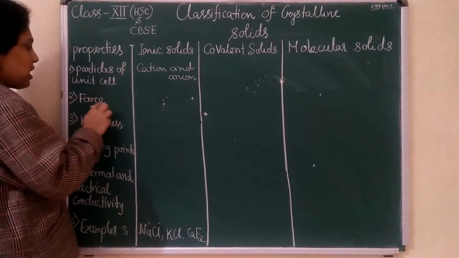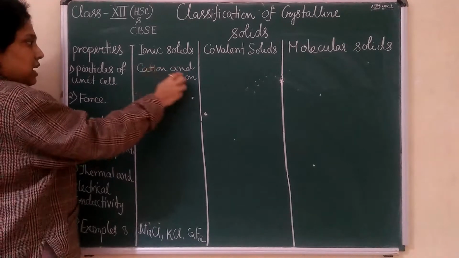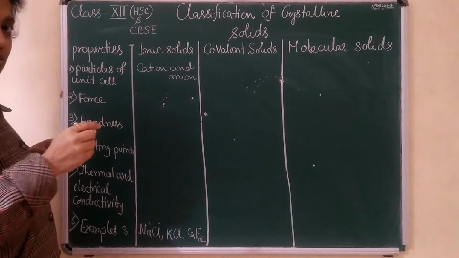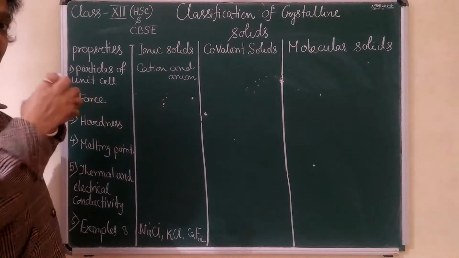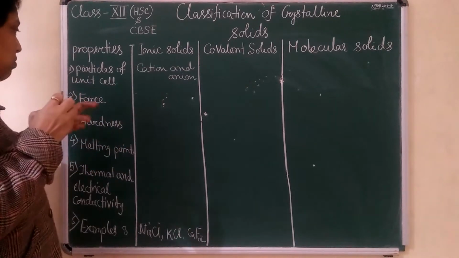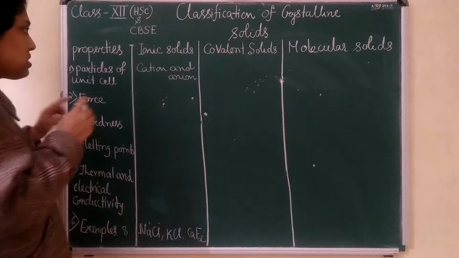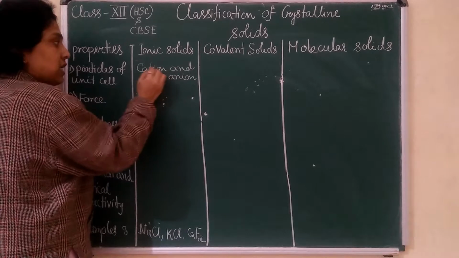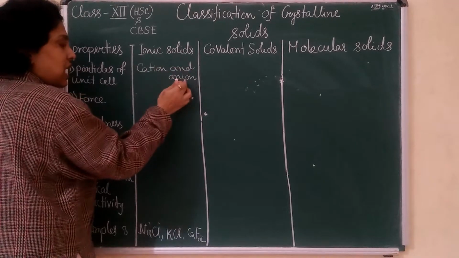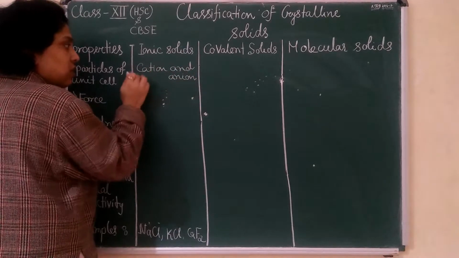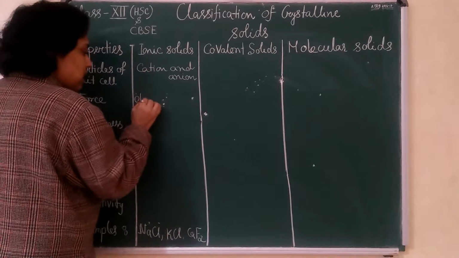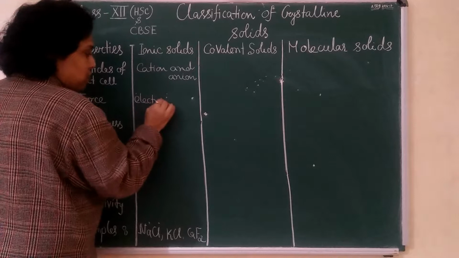Next, in between this cation and anion, what kind of interparticle force binds them together? As the cation is formed by losing an electron and the anion by gaining an electron, it is related to electrons, so this force is called electrostatic force of attraction.